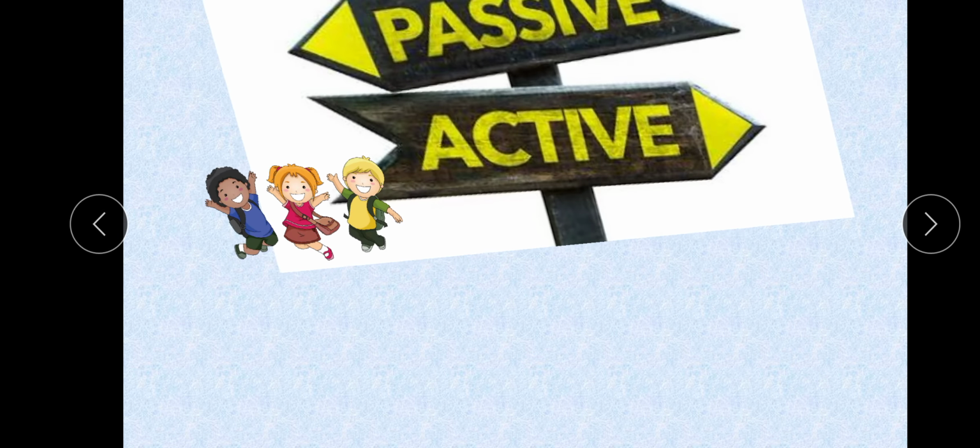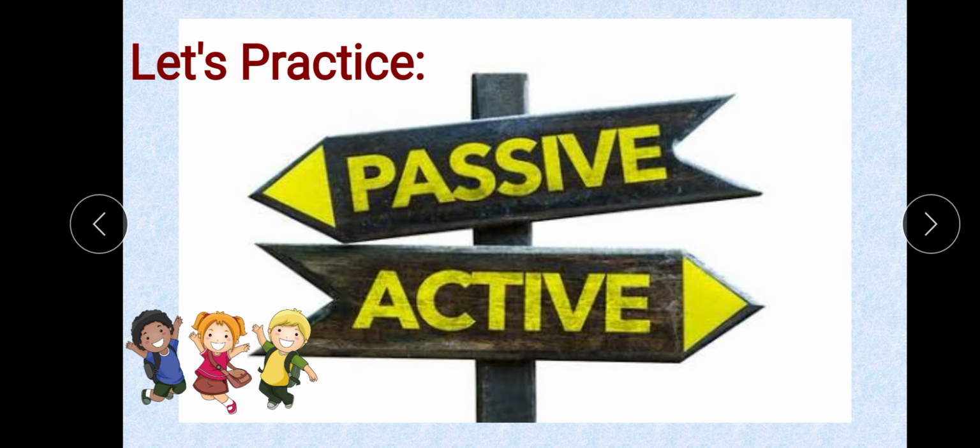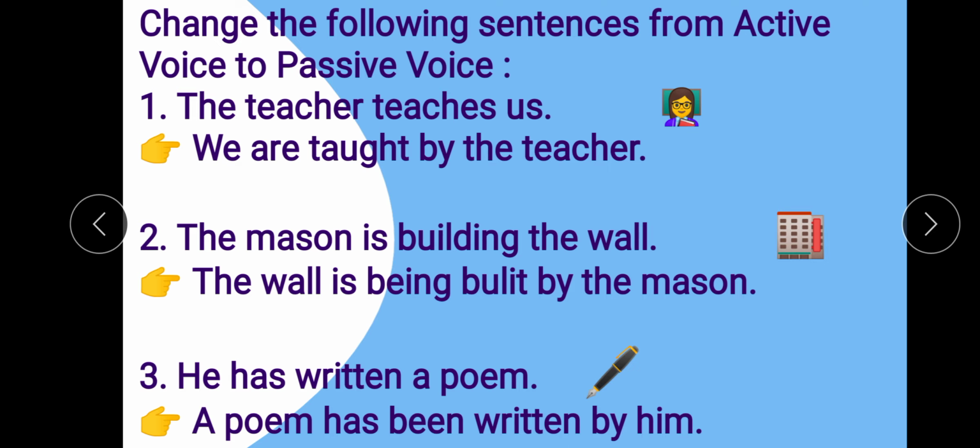Now we will practice whatever we have learned. Now what we have to do? We have to change the following sentences from active voice to passive voice. So for doing this, first you have to identify the tense of the sentence, and then you can change it, right? If you are not able to identify the tense, you will not be able to use the correct way to change this into passive voice.